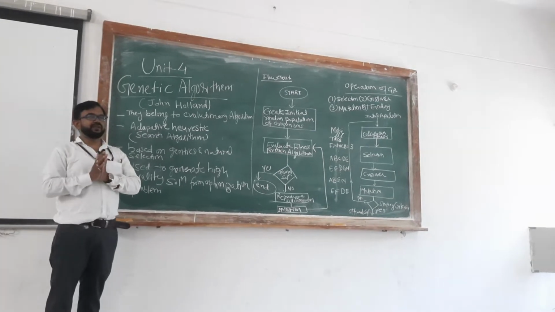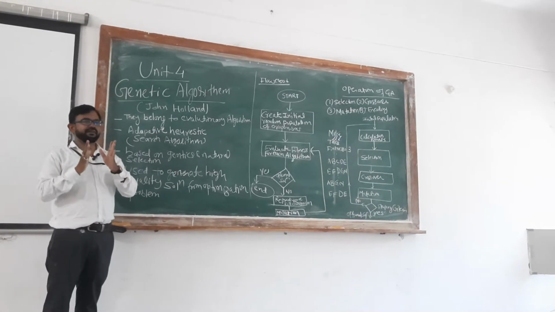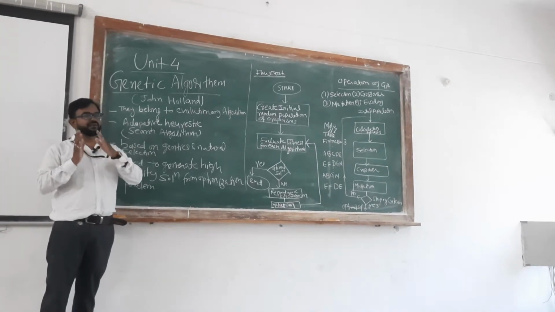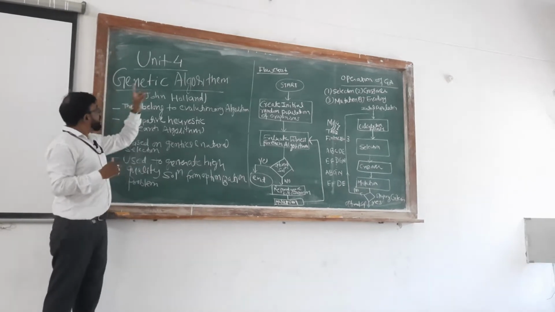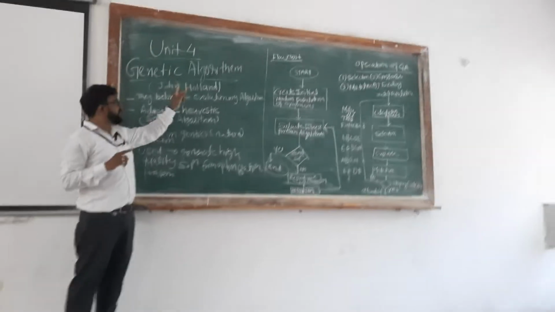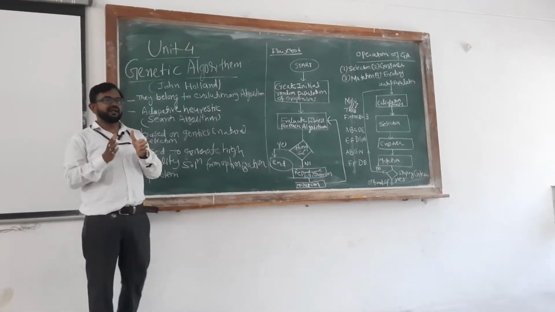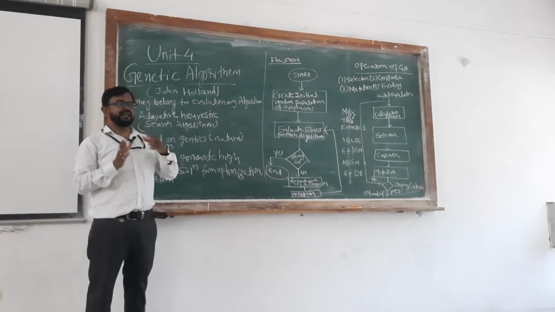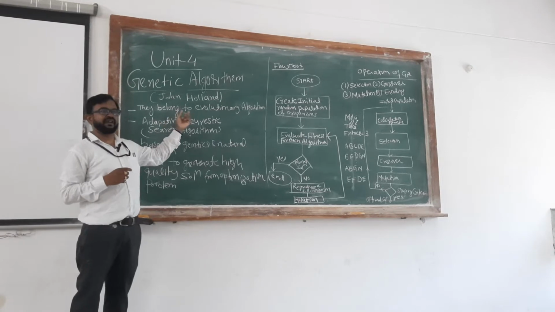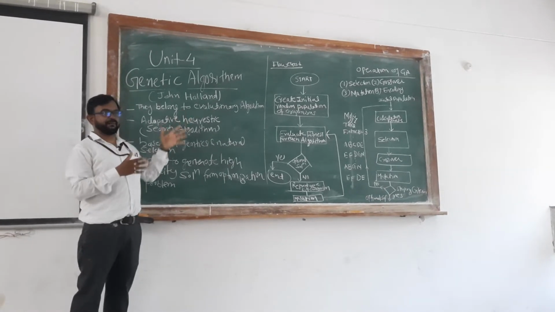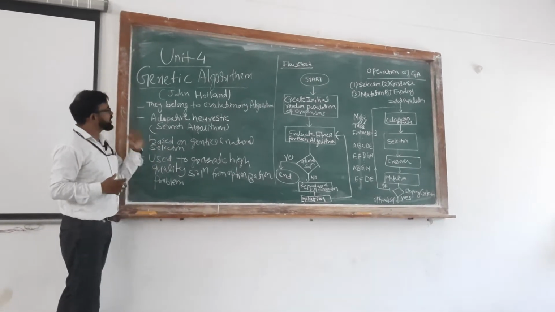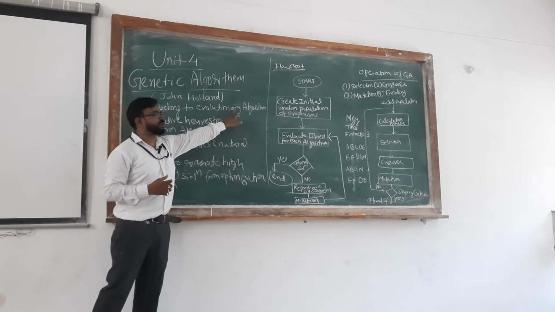Humans are a biological species which has good genes and bad genes. So good genes are going to be transmitted in the genetics, and bad genes are going to be suppressed. You can see that humans were having some tails, but now it is suppressed because of biological evolution. So genetic algorithm is one of the biological evolution algorithms. This point you must note down.